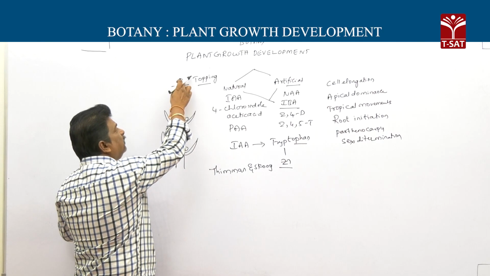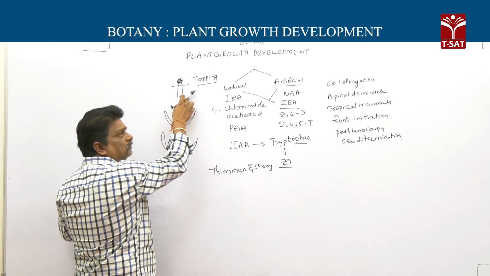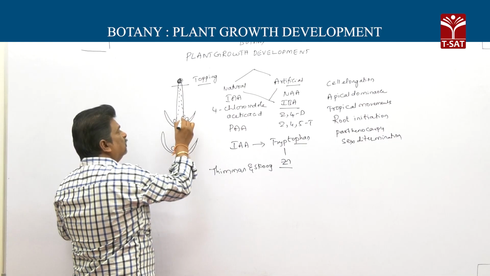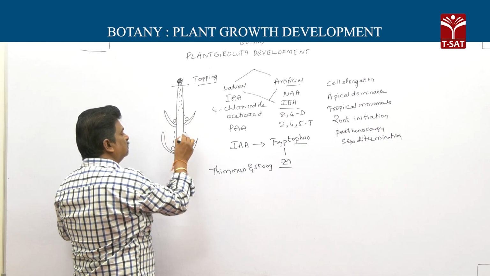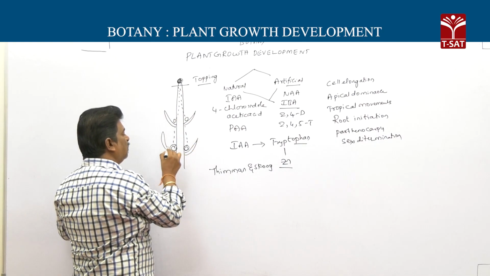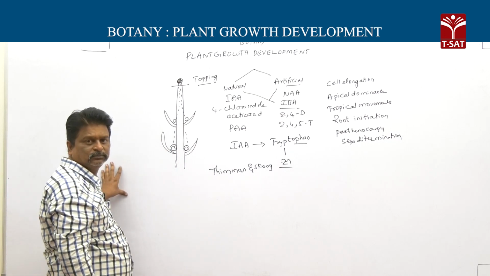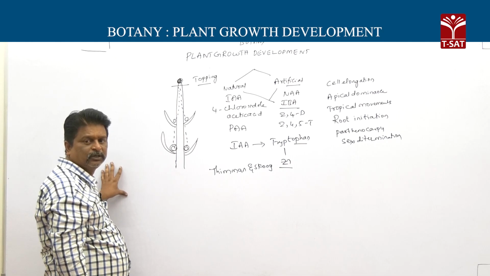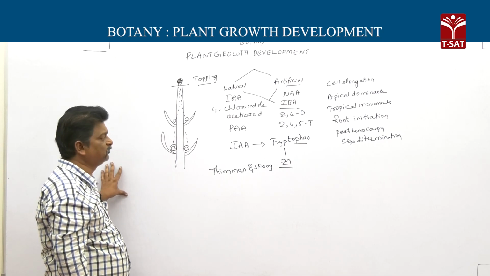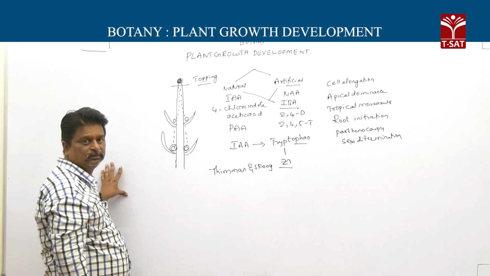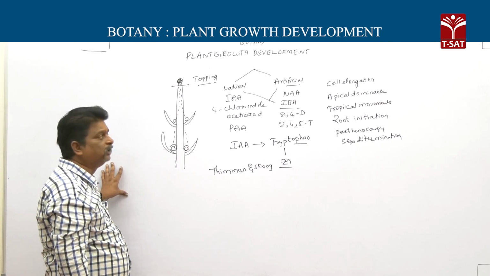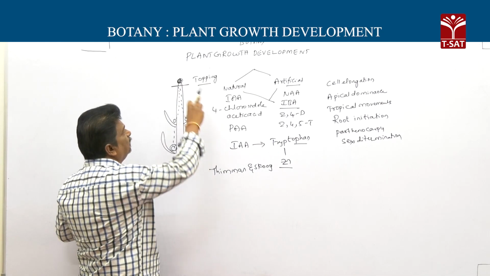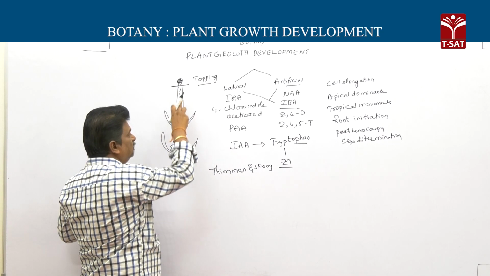Actually, if the apical bud is more active, the auxin synthesized migrates downwards, and this auxin is stored in the lateral buds. If more auxin is present in the lateral buds, they stop growth. That is why these lateral buds remain dormant. If the apical bud is removed, then auxin synthesis stops.